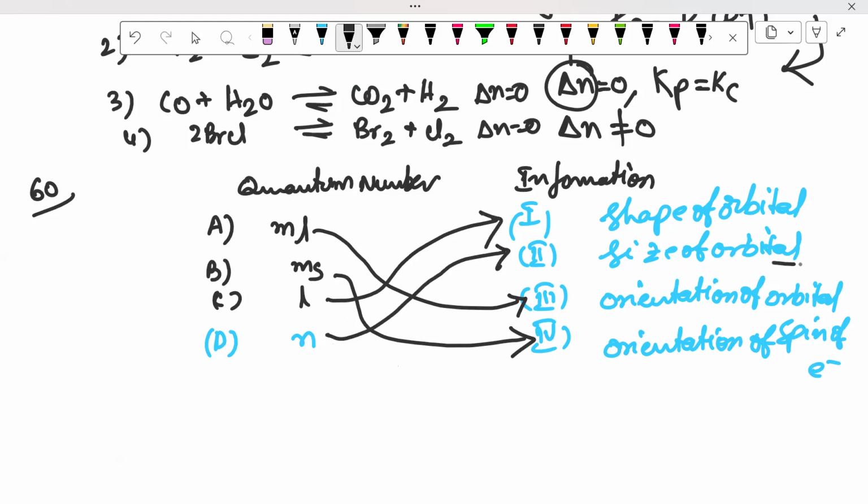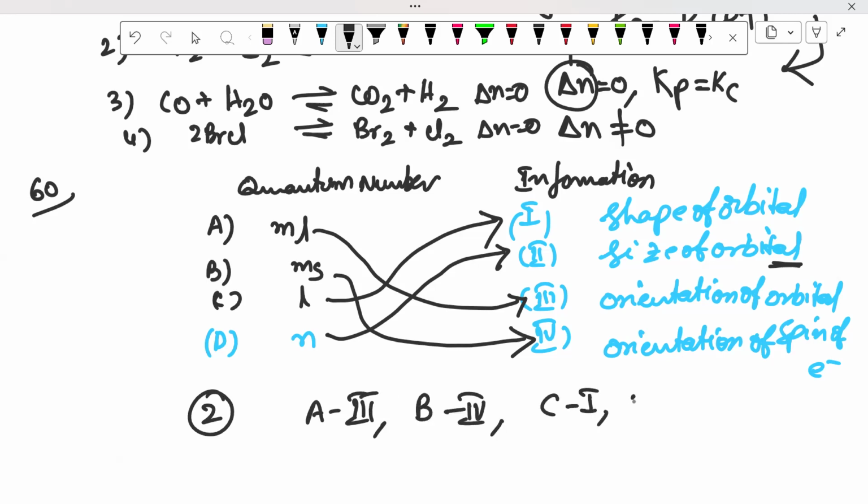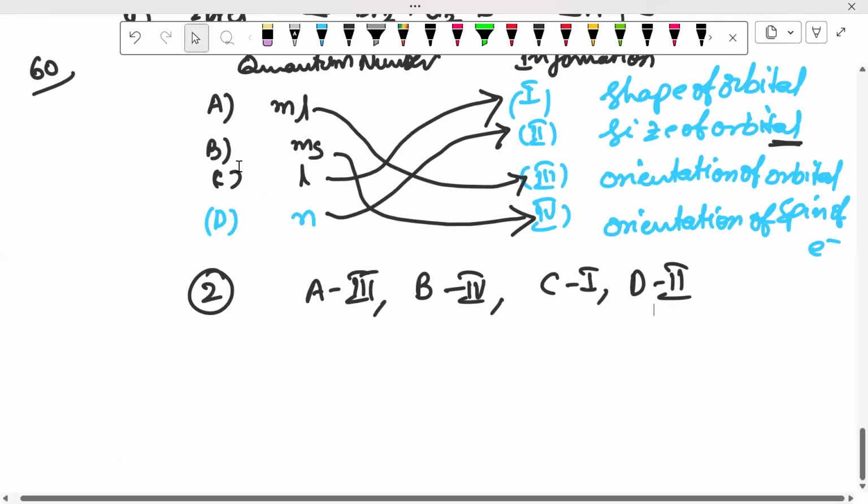They want to give orbital information. So the order may be the same, but option 2 is correct here. Sorry, option 2. A is 3, B is 4, C is 1, D is 2. Next, I will move on to the 61 question.